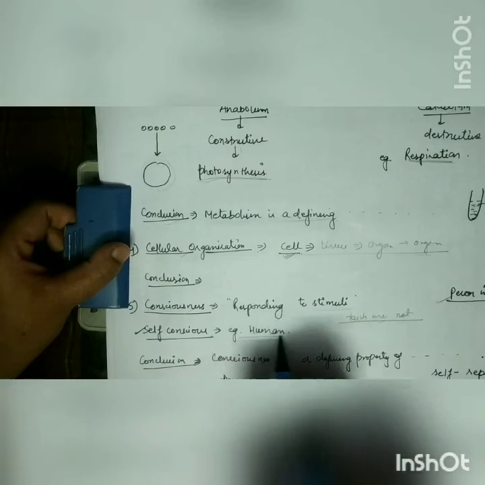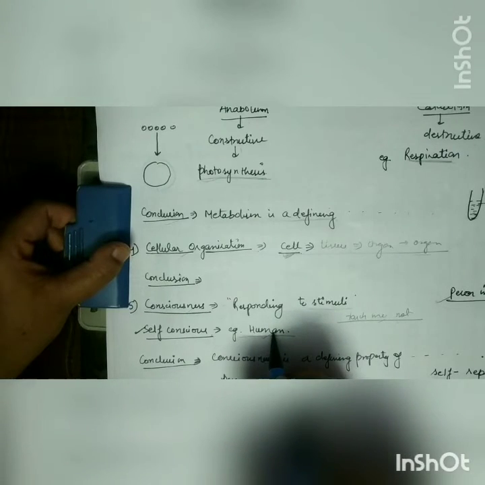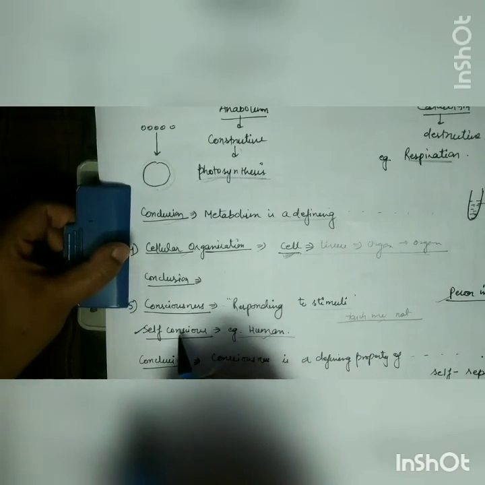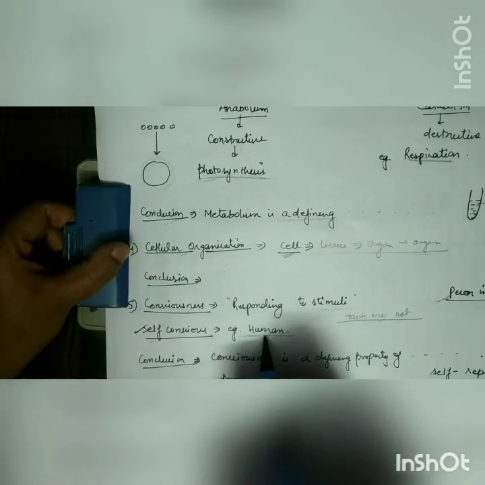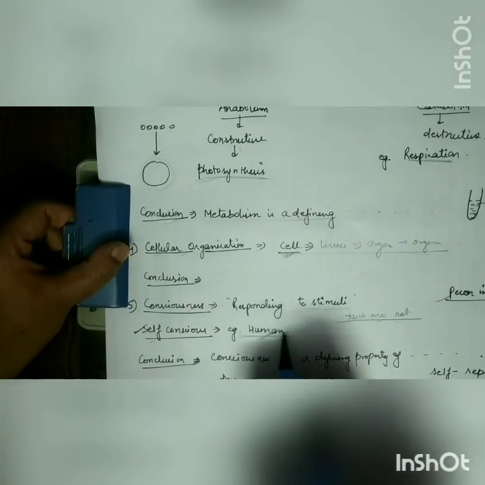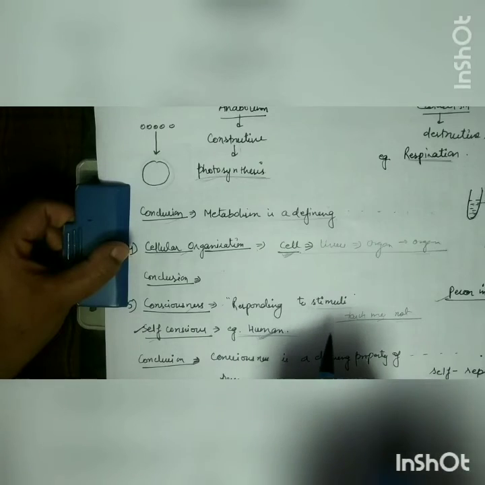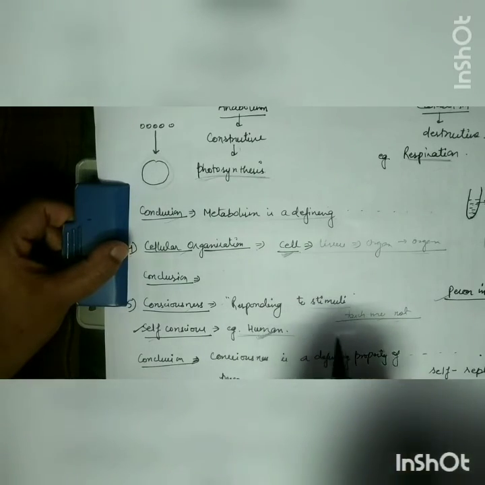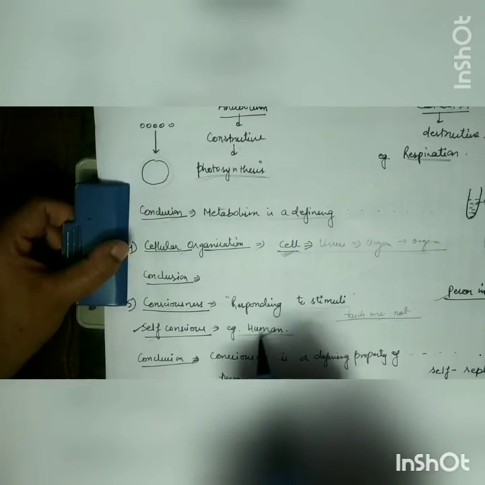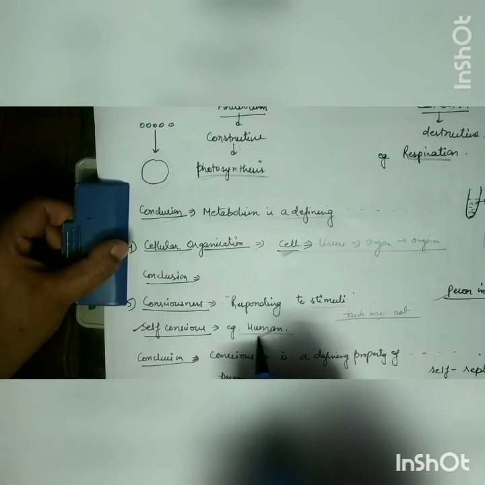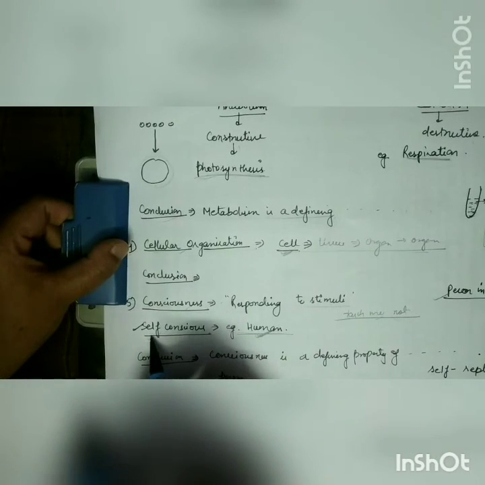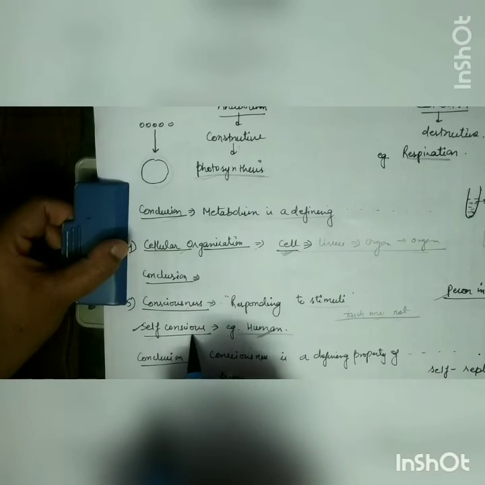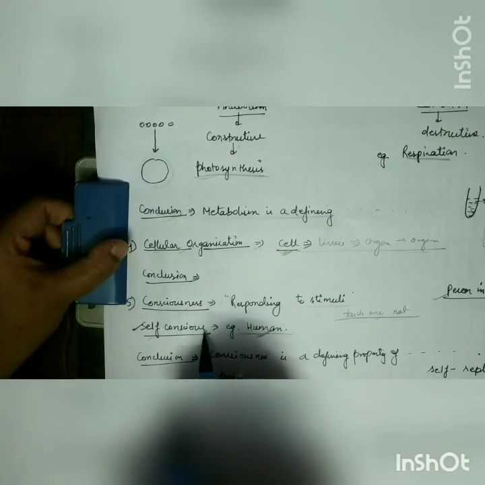But when we talk about human beings, they have consciousness, and what type of consciousness? Self-consciousness. If you are sitting at one place, at the same time you are able to see what is happening around you. So these things can relate to human beings. We can say that human beings have self-consciousness. Sometimes we call it the sixth sense.